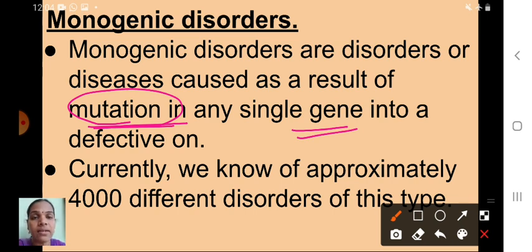See here, once again I'll read. Monogenic disorders are diseases caused as a result of mutation in any single gene into a defective form. Currently, we know of approximately 4,000 different disorders of this type. Just imagine how many different types of disorders. Yes, currently we know 4,000 genetic disorders of this type. That is monogenic disorders.